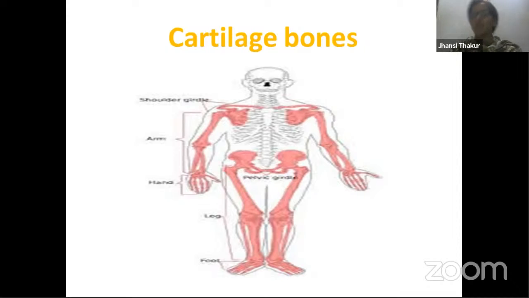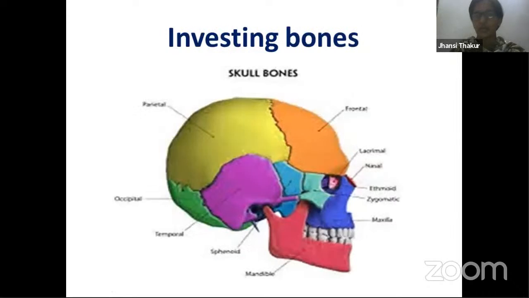Cartilage is present. Slowly, as they keep growing, the cartilage material gets ossified. It becomes hard and gets replaced with bones. So this is called cartilage bones. We also call them replacing bones or endochondral bones. Endo, inside, chondral, cartilage. So endochondral bones.